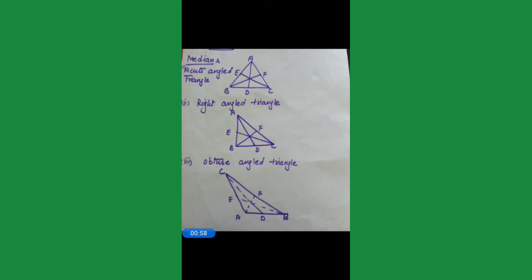This I have drawn for the acute angle triangle. Now this is a right angle triangle. This is an obtuse angle triangle.